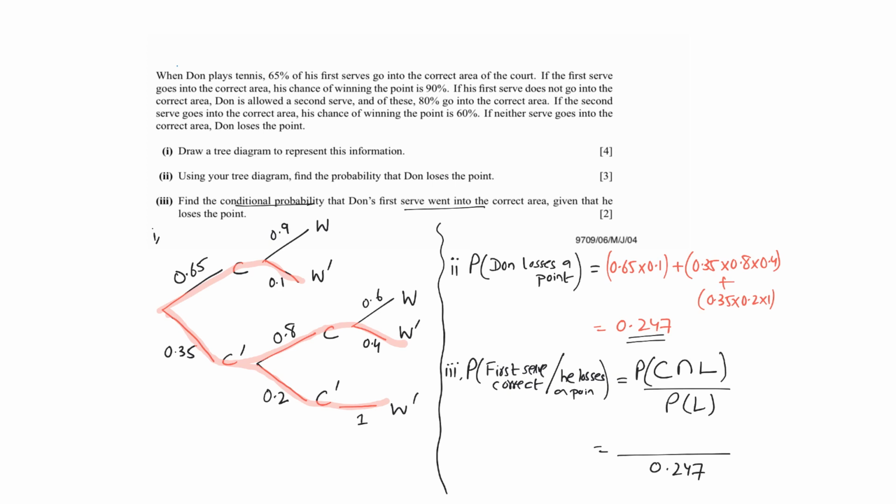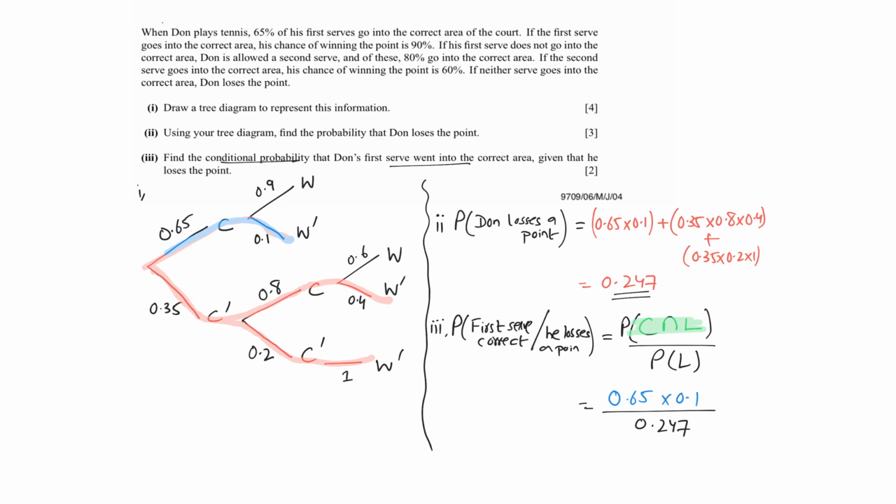So you want the intersection between the serve going into the correct area and still losing. So the first serve went into the correct area and he loses. That's the blue one. So 0.65 times 0.1. You can calculate this, and the answer comes out to be 5/19.